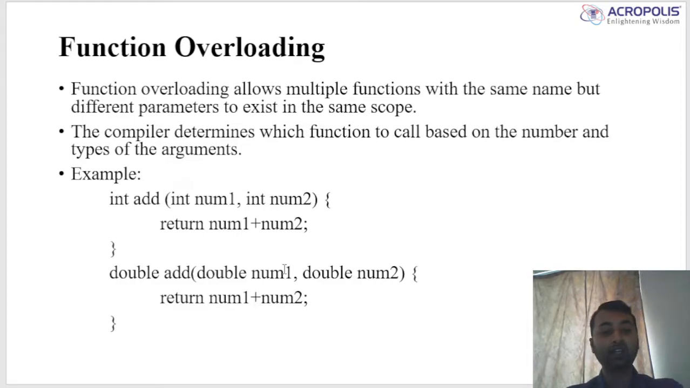So this is an example. int add(int num1, int num2), here we return num1 plus num2, where num1 and num2 are int values. The second one is double add(double num1, double num2), which means both are the same but the types are different. So the first one will give an integer value, and the second one gives a double value, meaning floating values. So this is function overloading.